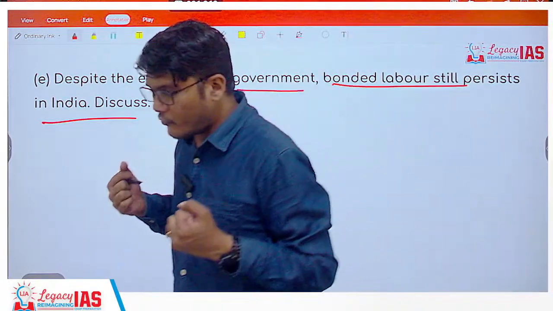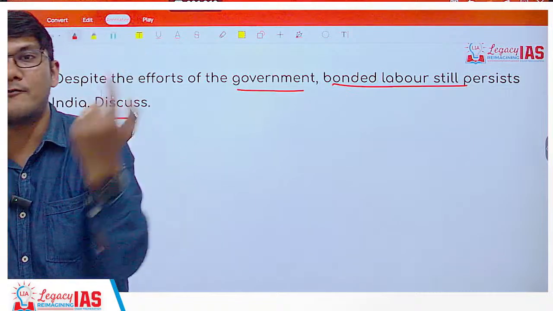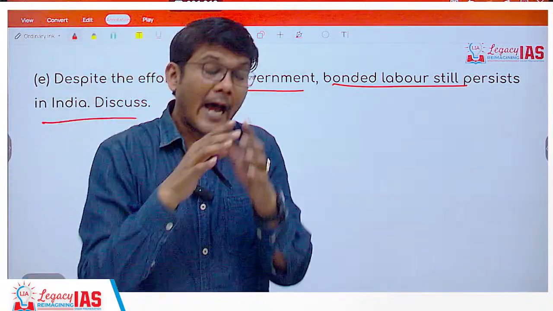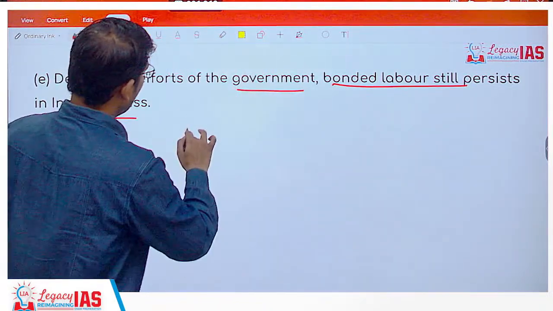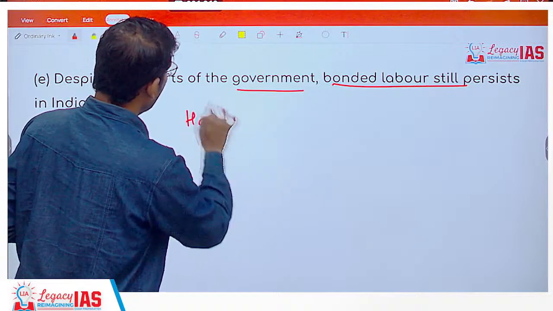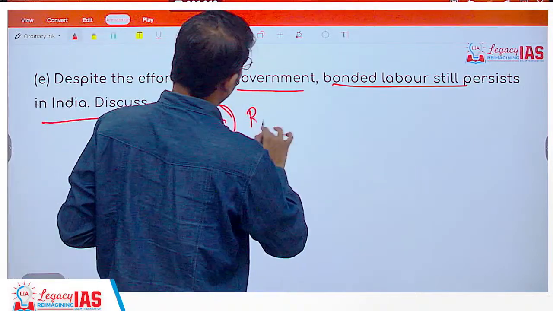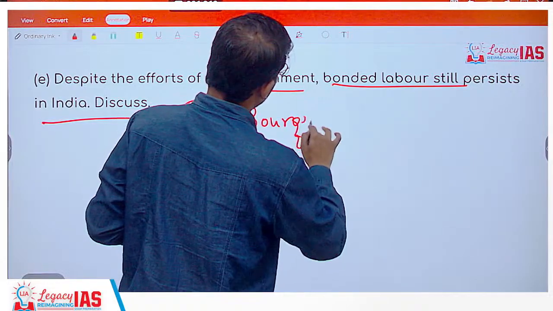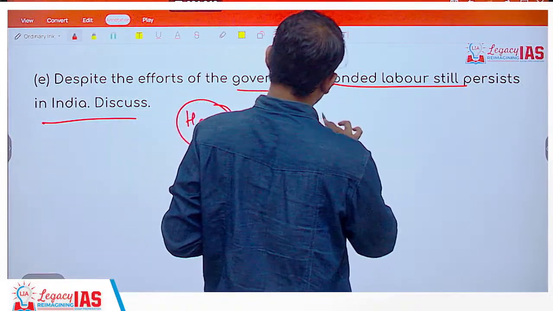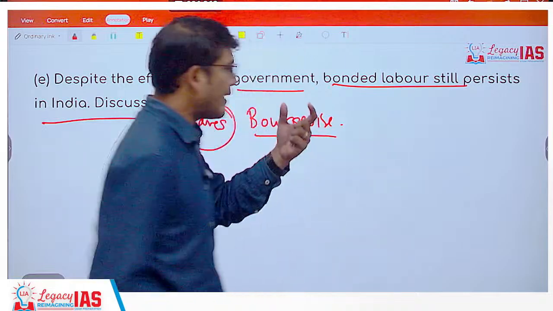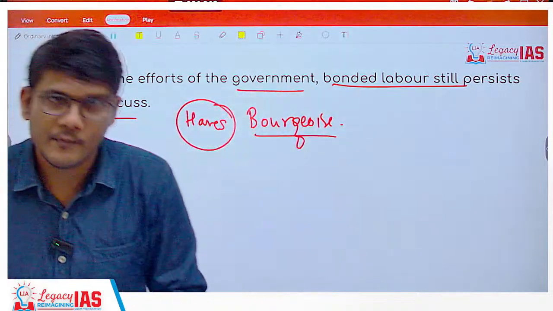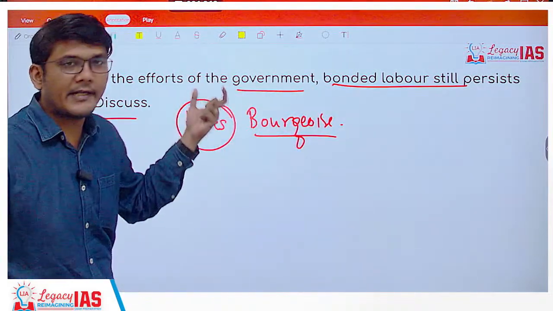Since economic disparity is there, the ideas of the haves, the people who own the forces of production, that is the bourgeois, will prevail, whereas the proletariat will be exploited. The structure of the society is maintained.